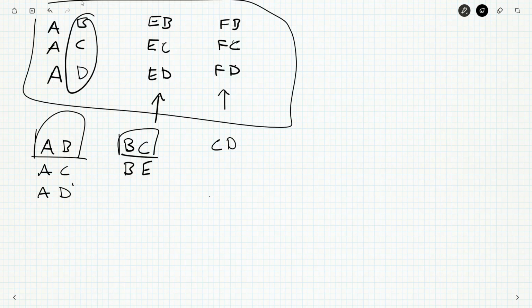So C is off the table. So A is done, B is done, C is done. D has 2 of them. E has 1 of them. F has nothing. So we've got 6 games. There's 3 remaining games because we have to have a total of 9 games. F has to play in all of them.